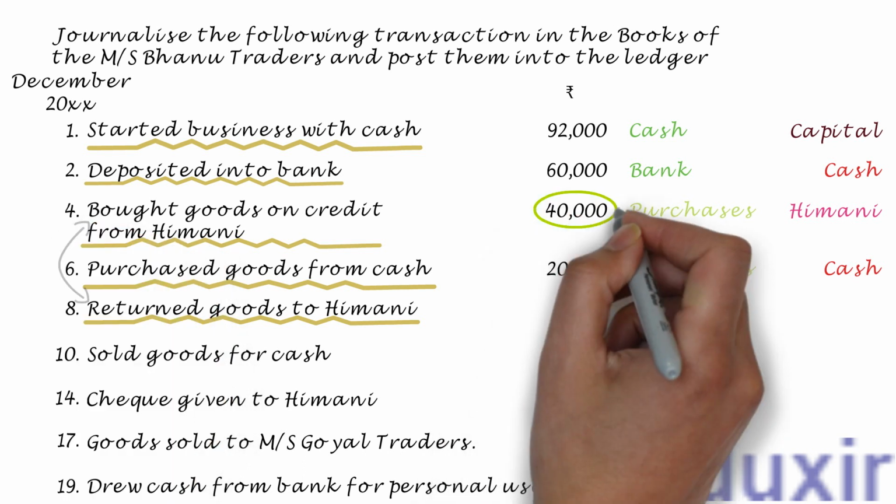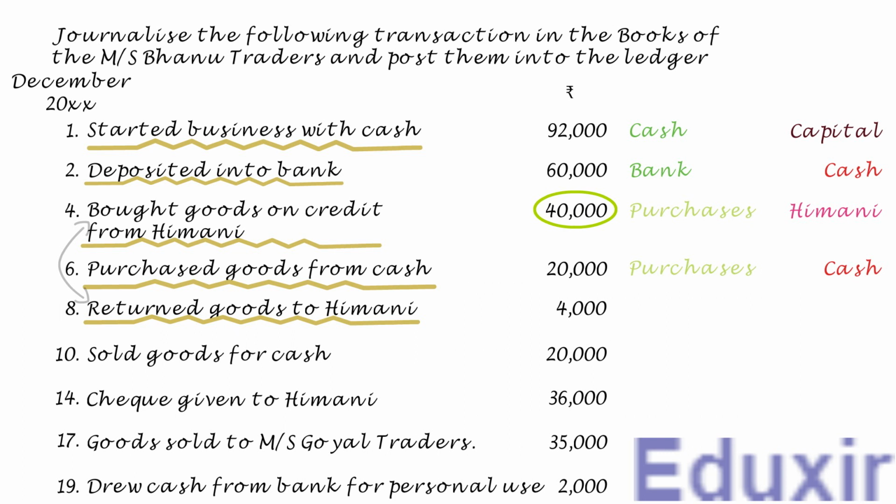of 40,000 rupees from the supplier Himani. The business is now returning 4,000 rupees worth of these goods. As you know, the purchases are revenue expenses. When the goods are purchased, we will debit the purchases account. But when the goods are returned, we will create the purchase returns account instead of the purchases account. I repeat, we will create the purchase returns account and not the purchases account.